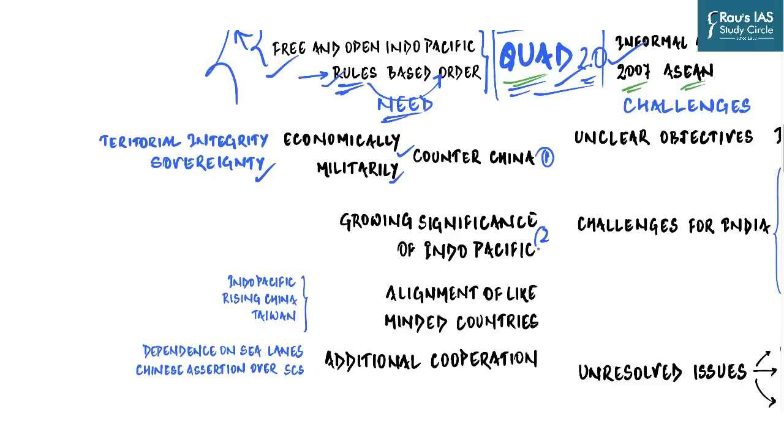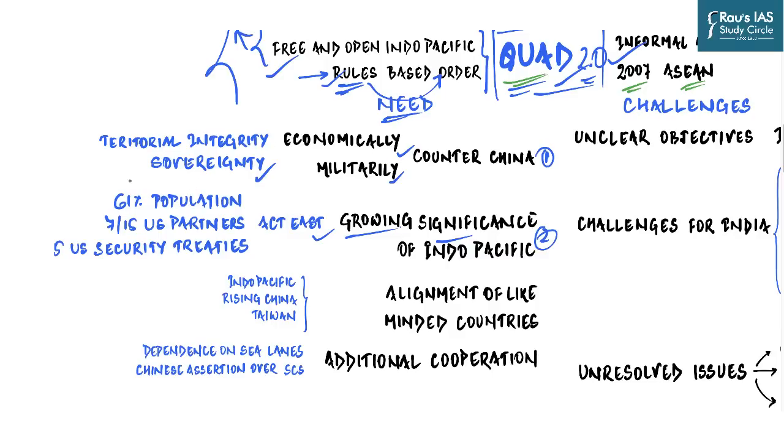At the same time, we should also never forget that the Indo-Pacific region as a whole is growing in its significance. And Quad provides India with a powerful platform to advance East Asia's interests and to further strengthen its Act East policy. Apart from that, if you look at it, 61% of the global population lives in this region. Out of 15 countries of Indo-Pacific, 7 are active US partners. Apart from that, America has security treaties with 5 countries in this region. Economically, just to give you an idea, top 15 of the 30 mega cities of the world exist in this part of the region.